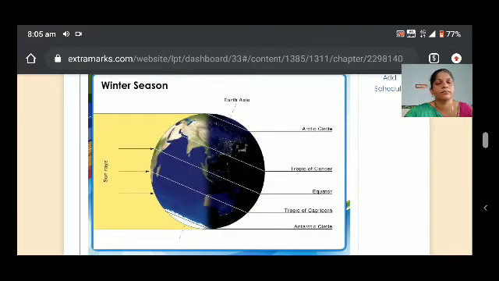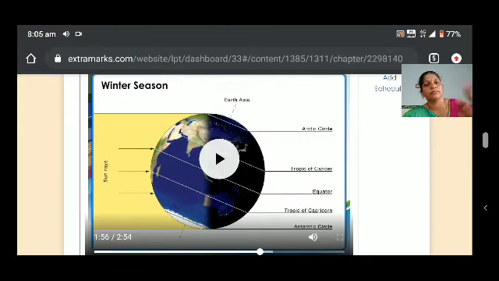Winter monsoons. This monsoon we say is the northeast monsoon. When the sun's rays fall on the Tropic of Capricorn, at that time the winds start, low pressure, high pressure, winds rise up.